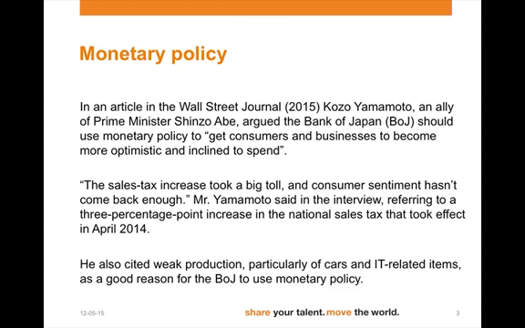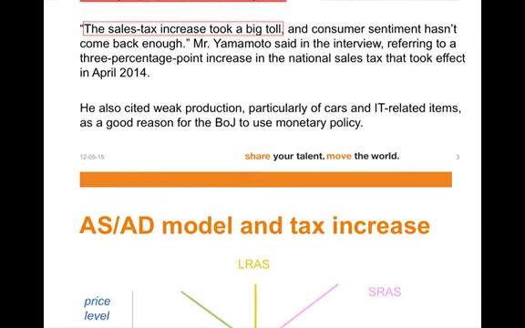In the article on your screen, monetary policy is being discussed as a tool to get consumers and businesses to become more optimistic and inclined to spend their money. Initially, there was a sales tax that took a big toll on Japan's economy.